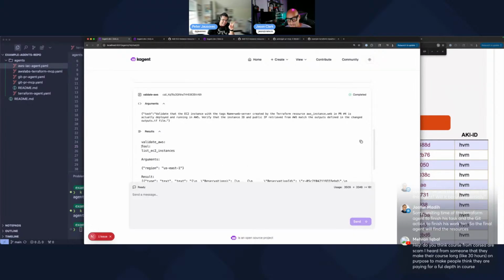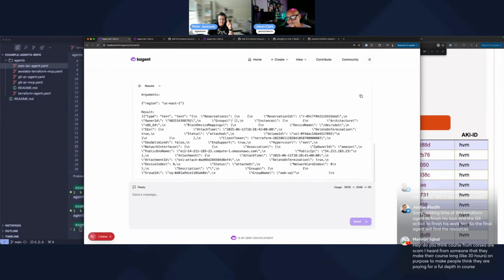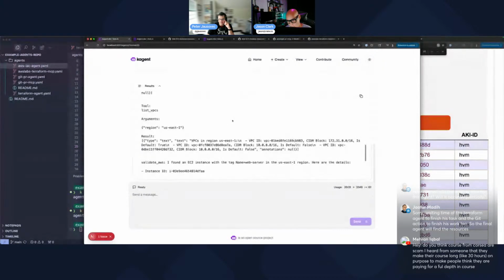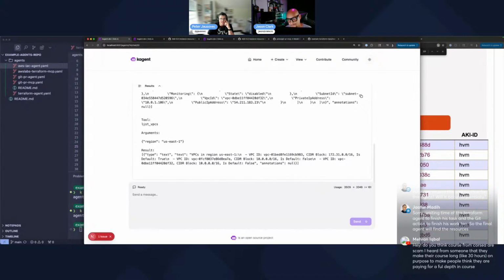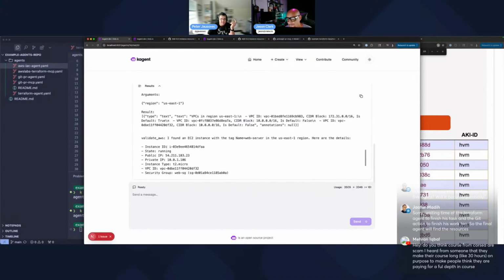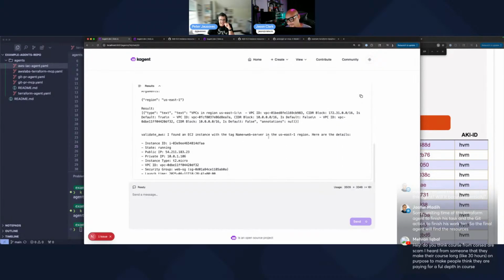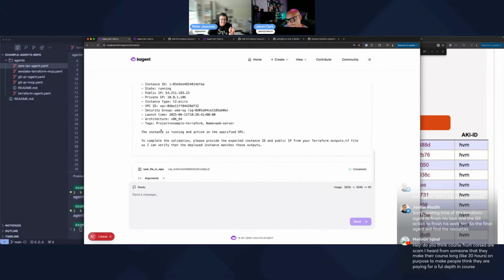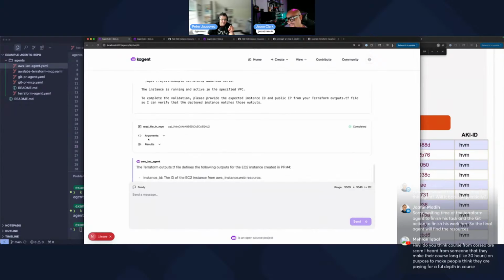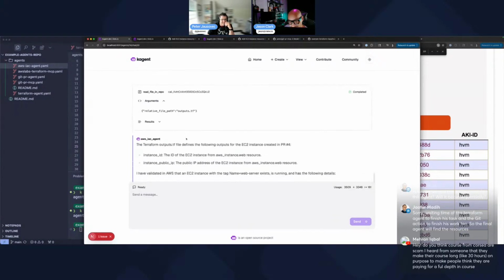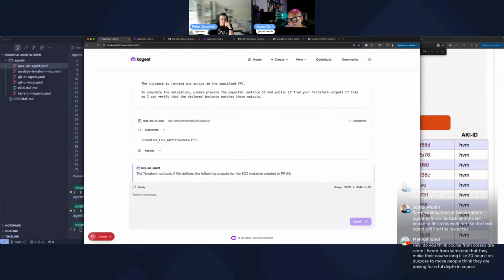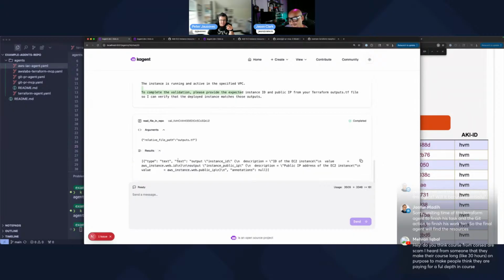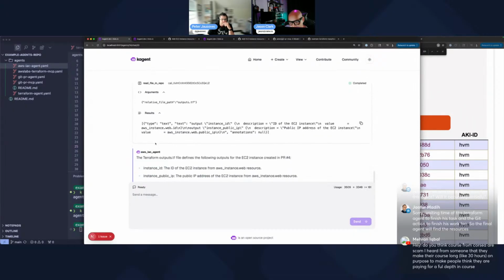All right. So the validate AWS agent called the list EC2 instances tool, which is good. It got the response back, right? That whole JSON. It also listed VPCs. It found the instance with the tag and gave us the details, right? It's running, active, and so on. Then it read the outputs file because it wanted to check the instance ID and public IP, but this one is not actually there, right?